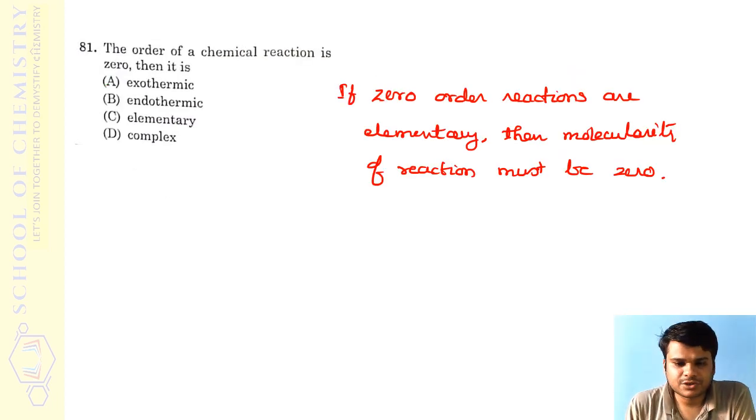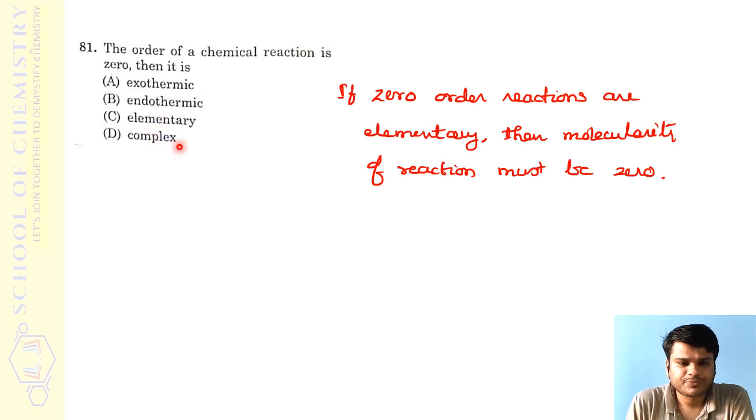Right. So the next question is from chemical kinetics. Usually numerical problems are asked from chemical kinetics, but even in the last exam, a question was there based on the elementary ideas of chemical kinetics, and even this time. The order of a chemical reaction is 0, and they are asking which of these is very certain. See, exothermic and endothermic actually have nothing to do with zero order, so they are just fillers; you can neglect them.